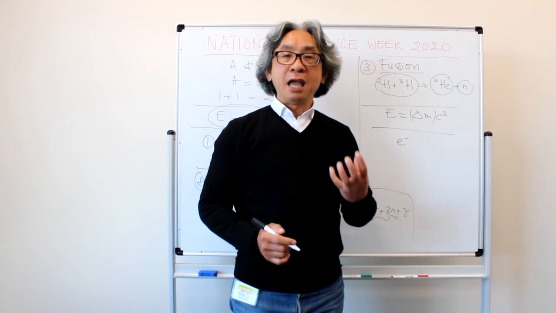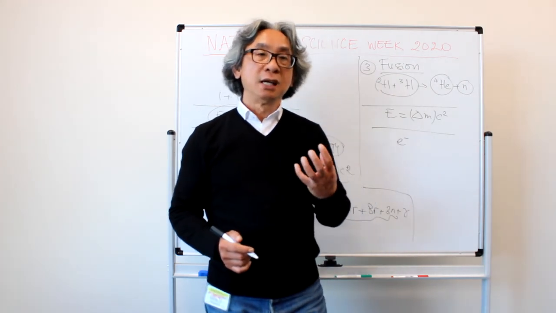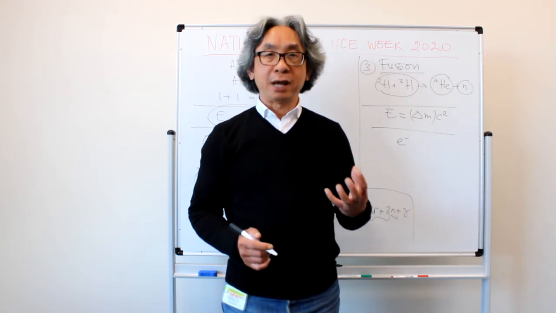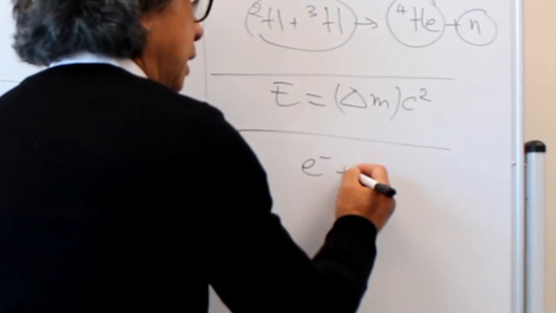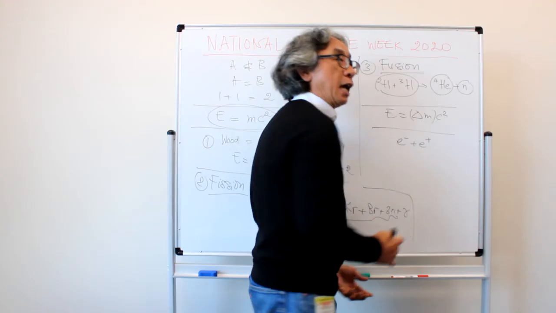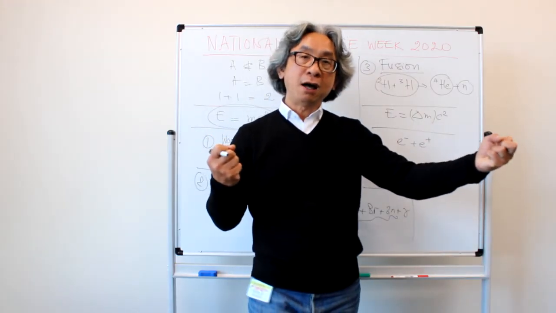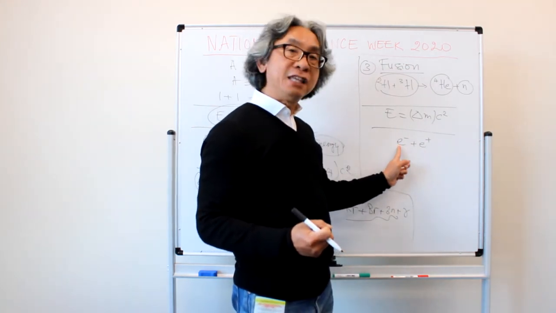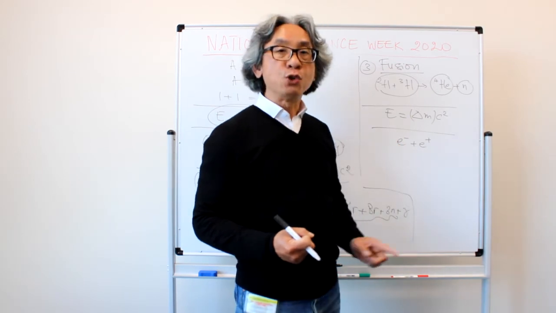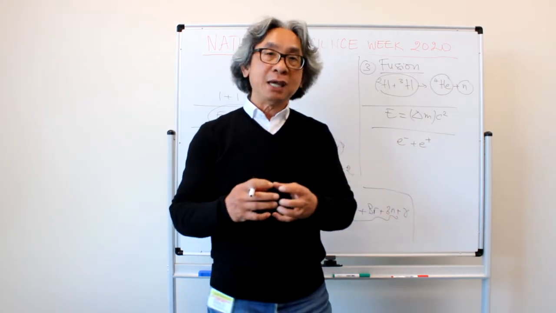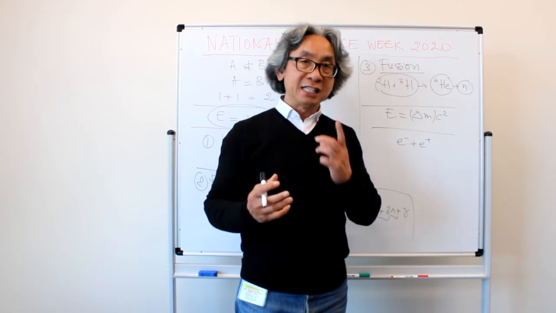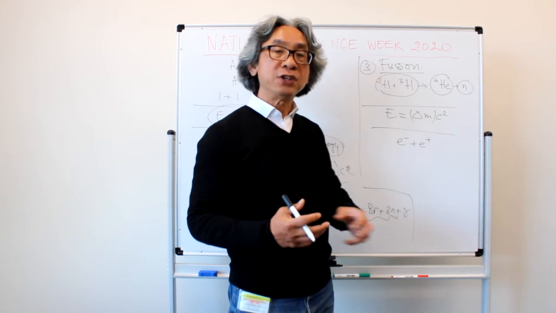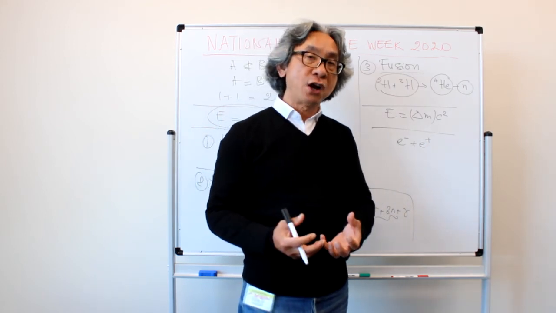And by a genius invention of a man called Paul Dirac, he proved that every matter has a counterpart called antimatter. So for the antimatter electron, we call it the positron. It's the same as the electron in all aspects except one, namely the charge. So that's why I have the plus here. It carries a positive electrical charge.